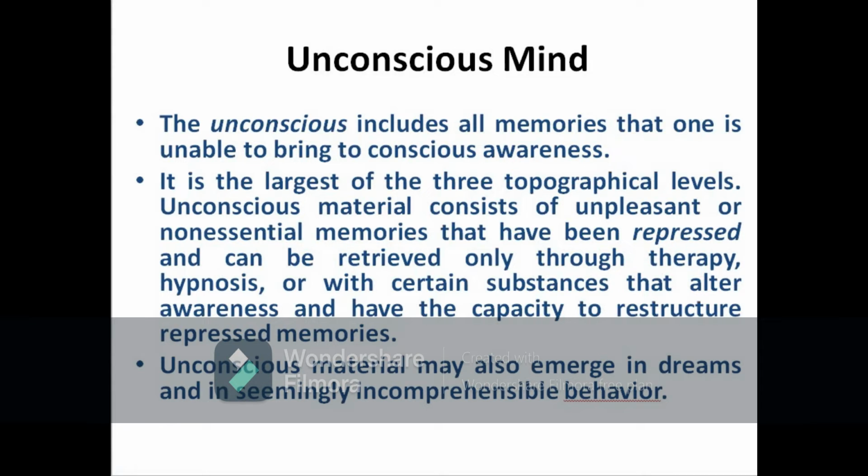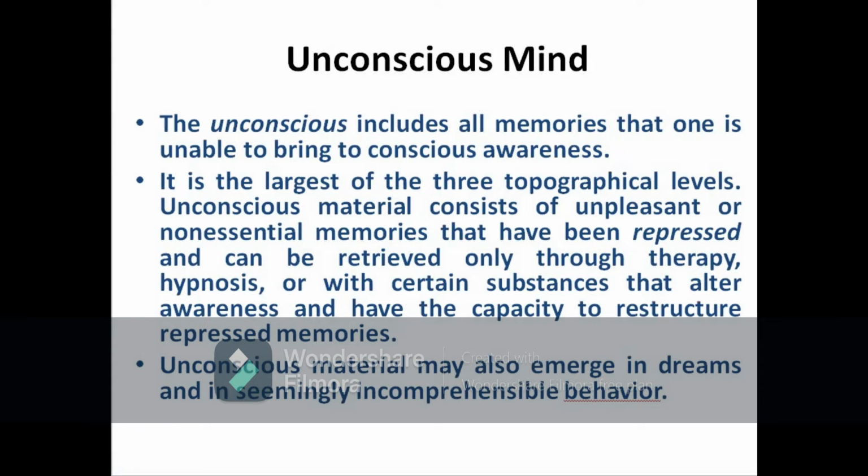As I mentioned before, the conscious mind is the smallest of the three topographical levels, whereas the unconscious mind is the largest. Unconscious material consists of unpleasant or non-essential memories that have been repressed.